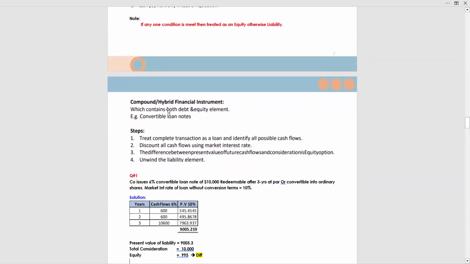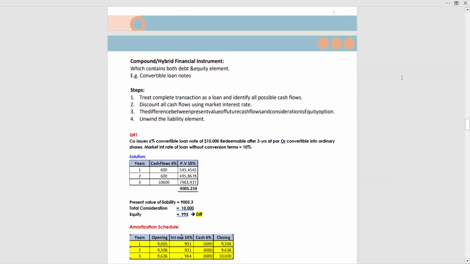Compound financial instrument. Compound means debt plus equity. Convertible loan note: you have written so many times, an entity issues a convertible loan note. It means the investor has an option either to receive cash or the equity. Let's read the steps.